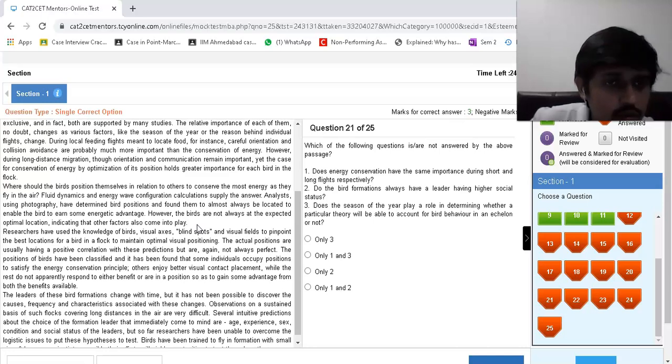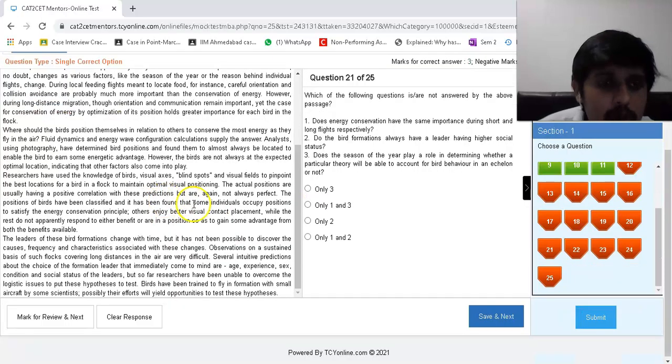Where should the birds position themselves in relation to others to conserve the most energy as they fly in the air? Energy wave configuration calculations supply the answer. Analysts using photography to determine bird position have found them to almost always be located so as to earn some energetic advantage. The birds are not always at the expected optimal location, meaning that other factors also come into play. Researchers have used the knowledge of birds' visual blind spots and visual fields to pinpoint the best location for a bird in a flock to maintain optimal visual positioning.